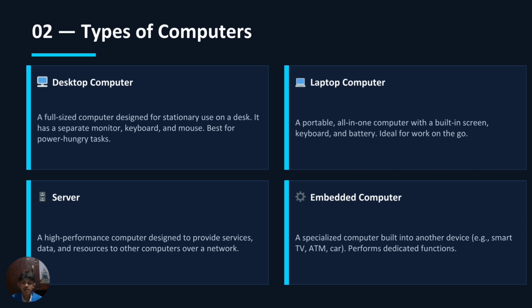It is ideal for people who need to work on the go. Third, the server. A server is a high-performance computer that provides services, data, and resources to other computers over a network. Fourth, the embedded computer. An embedded computer is a specialized computer built inside another device such as a smart TV, an ATM machine, or a car. It performs a specific function.